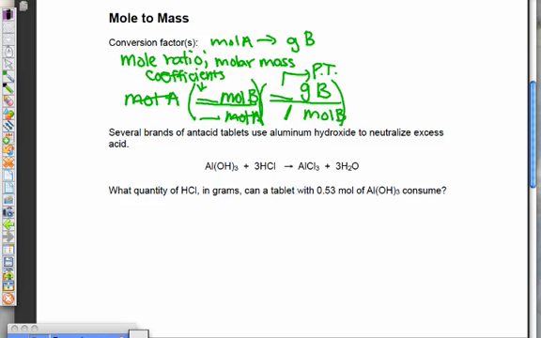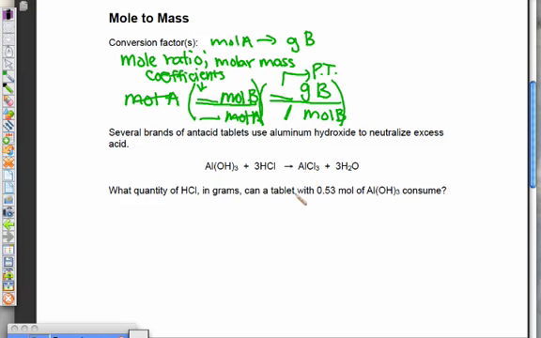Several brands of antacid tablets use aluminum hydroxide to neutralize that excess acid. It gives us an equation here. Is it balanced? Let's check. We have 1 aluminum, 1 aluminum. Okay. We have 3 oxygens, and we have 3 oxygens over here. And then we have 3 plus 3 hydrogens gives us 6 hydrogens, and we have 6 hydrogens here. And then 3 chlorines and 3 chlorines, so it is balanced.